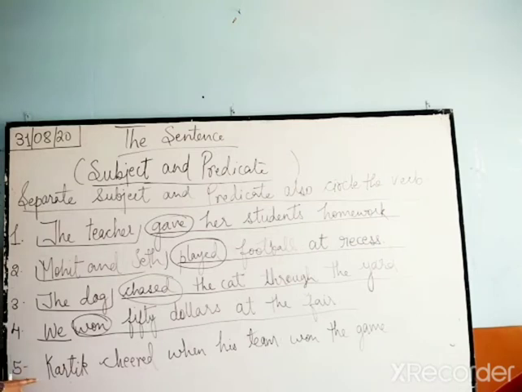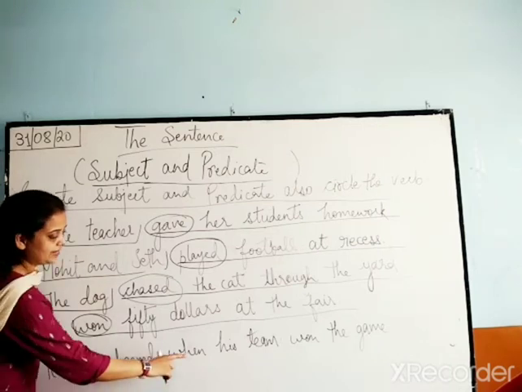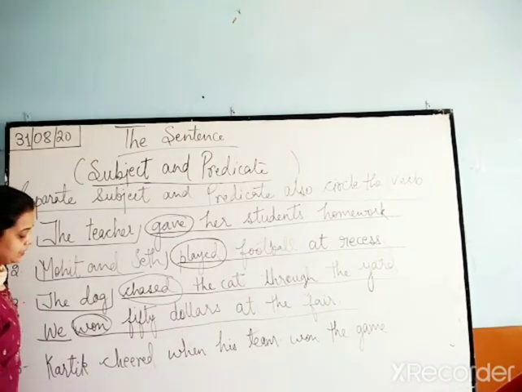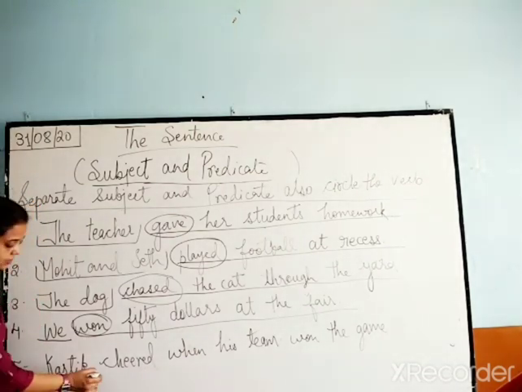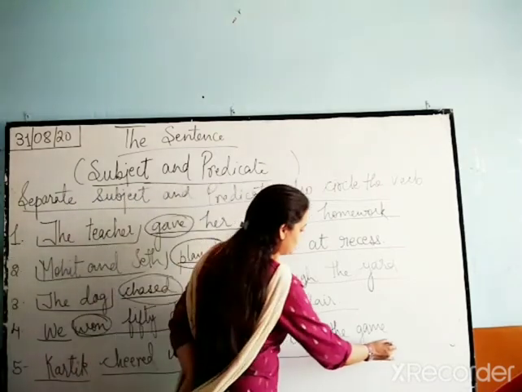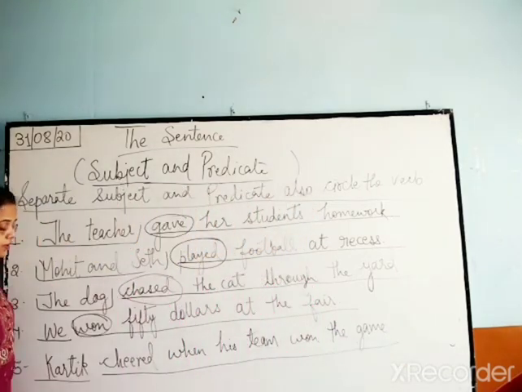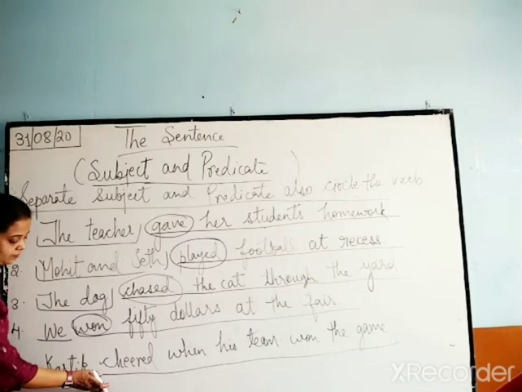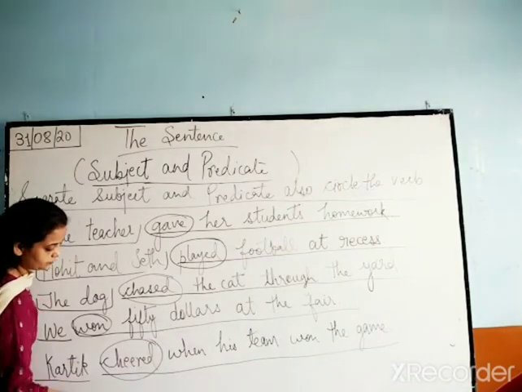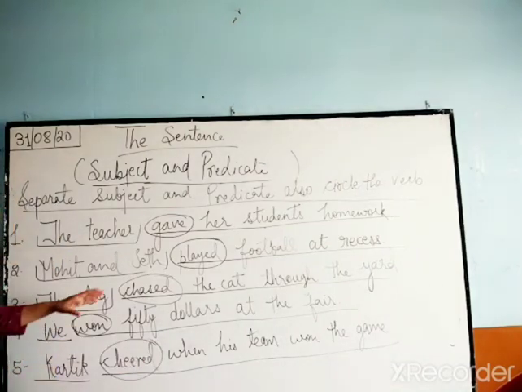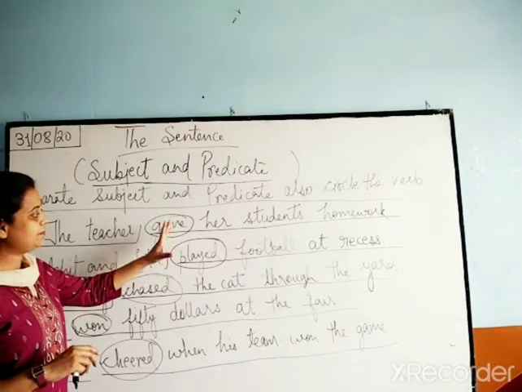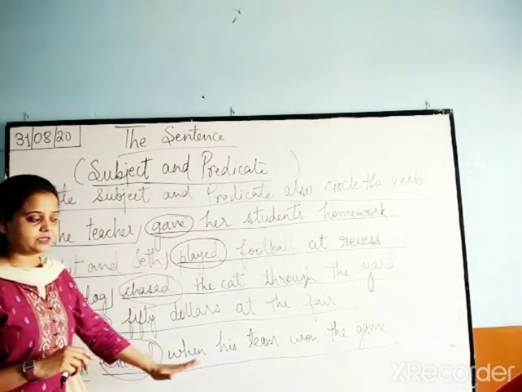Next, Karthik cheered when his team won the game. So who cheered? Karthik. Okay. Cheered when his team won the game. What is the verb here? Verb is cheered. You can see that all these verbs came into the predicate part.